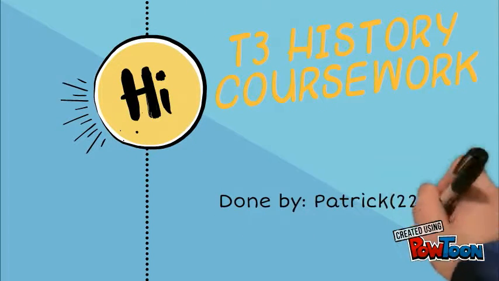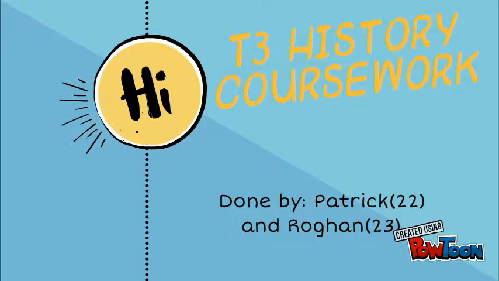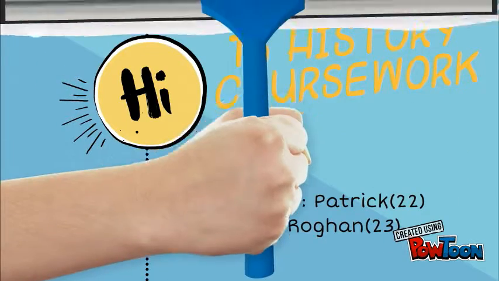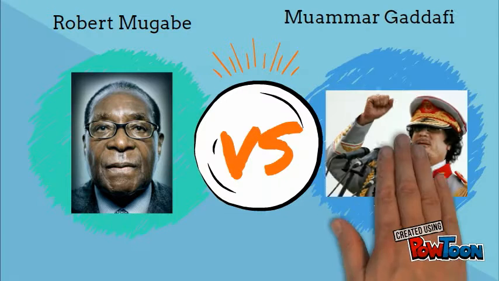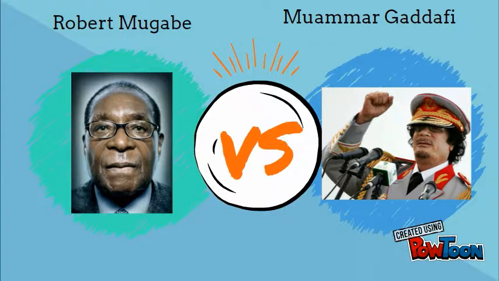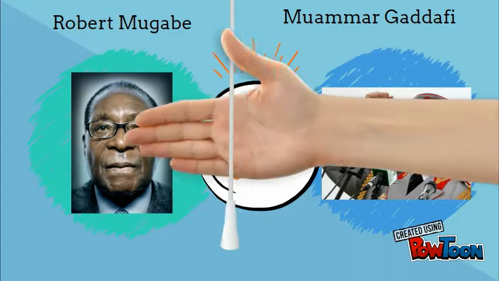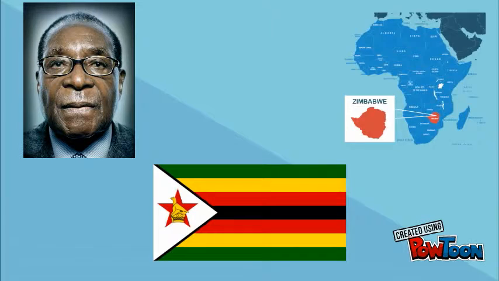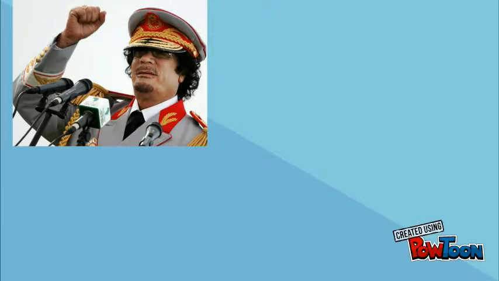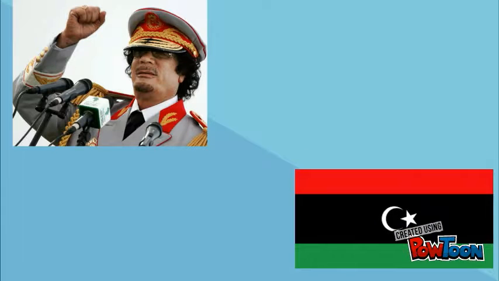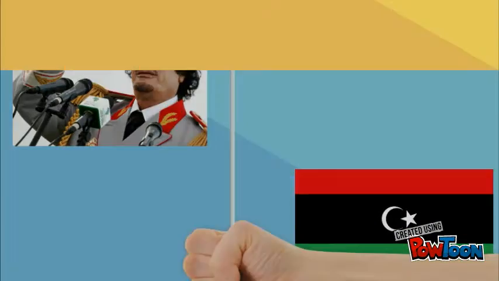Hello there. Today we will be going through how both dictators eliminated their opposition in our history coursework. The two dictators that we will be comparing today are Robert Mugabe and Muammar Gaddafi. These two are rather famous dictators that both ruled during the late 20th century. Robert Mugabe is the president and ruling dictator in the country of Zimbabwe, which is a landlocked country in the south of Africa. Muammar Gaddafi was the ruling dictator of Libya until he died in 2011.